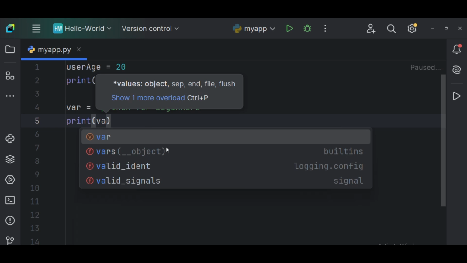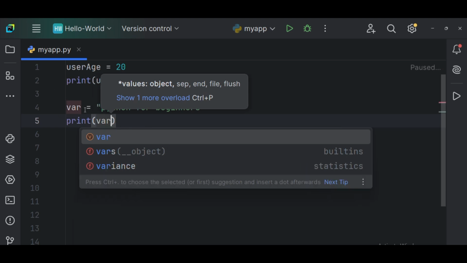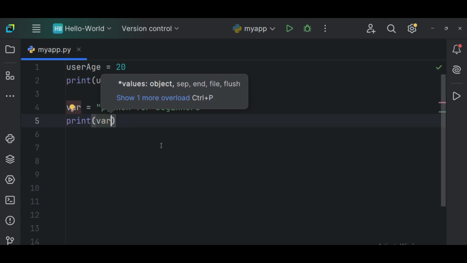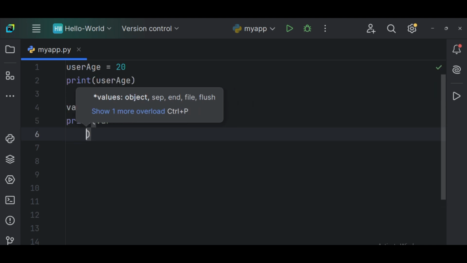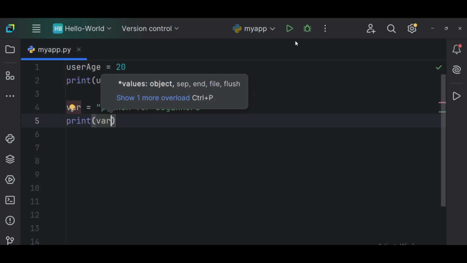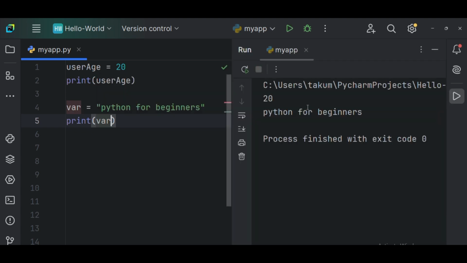You get it? I'm printing var because this var is the variable name, and when I print it, what happens is that it prints the value that it is holding in the memory. You get it? Is it Python for beginners? As I print var, it gives me Python for beginners. And in case I want to add something to this, I can add it directly there. It's not going to be a problem.